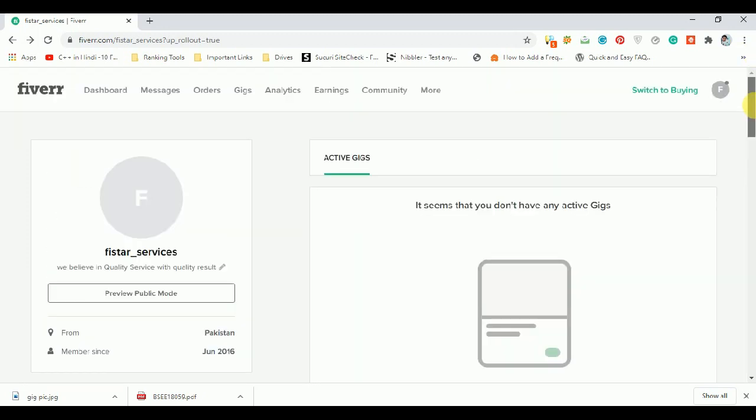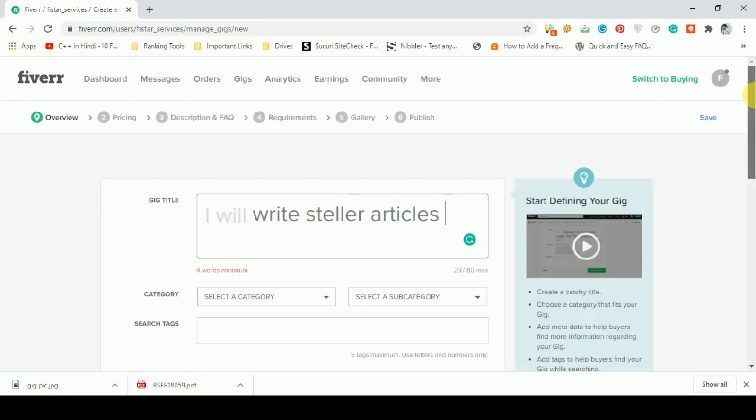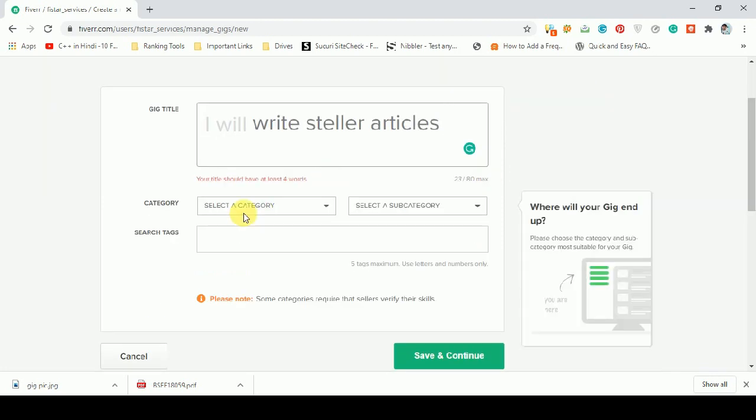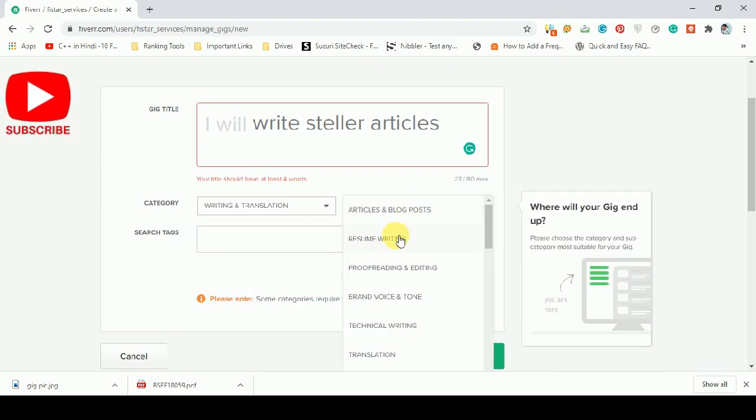Now we will create our new gig. Now you will write the title of the gig here. Select the category: writing and blog posts.